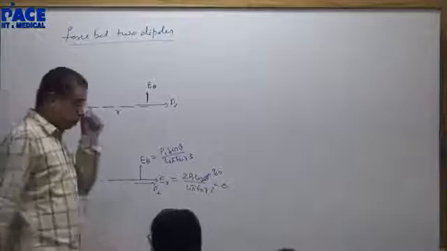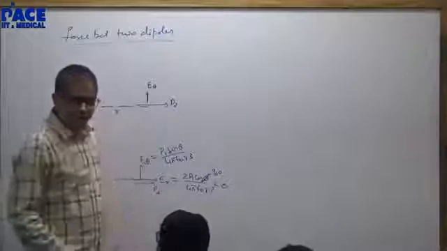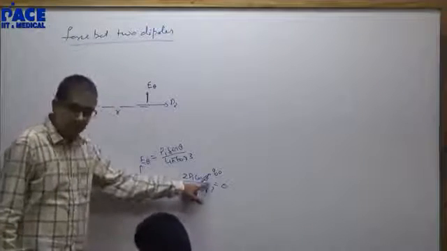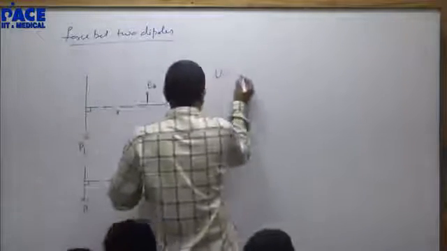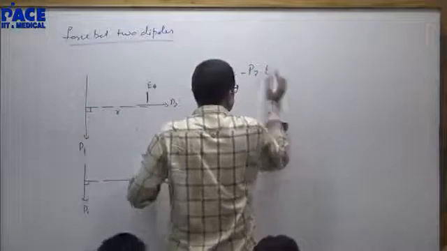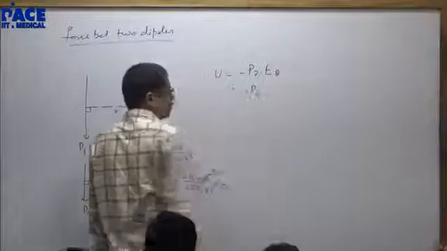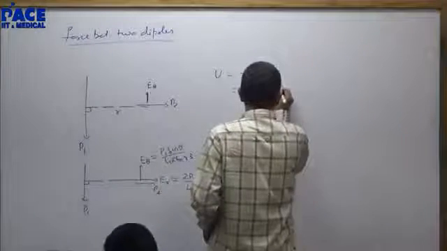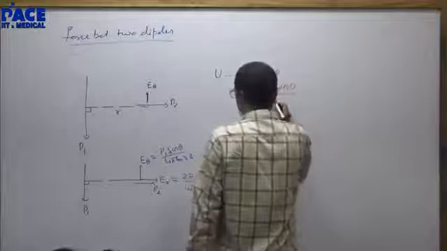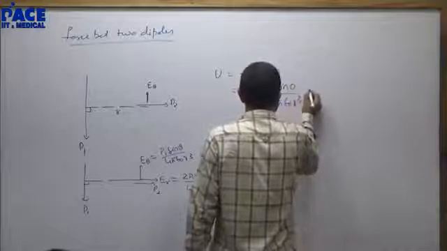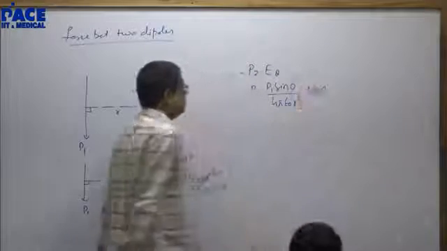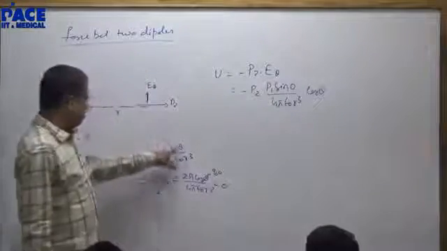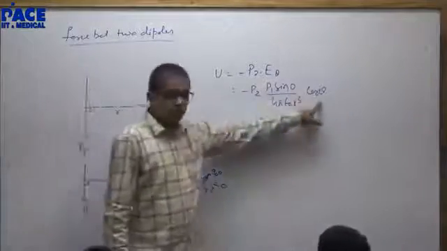Listen, then what are you supposed to do? Let me solve this. What you people have done is right. ER is 0 because I am not differentiating here. I am getting theta equal to 90. Potential energy will be minus P2 dot E theta. E theta will be P1 sin theta by 4 pi epsilon naught R cube cos theta. In E theta I put sin 0 and I kept cos theta.